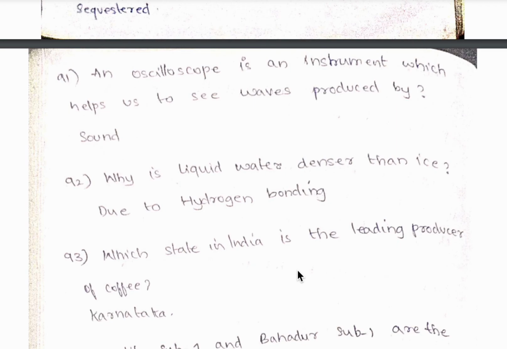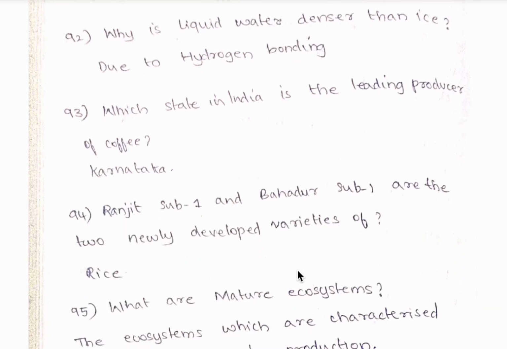91st question, an oscilloscope is an instrument which helps us to see waves produced by sound. 92nd question, why is liquid water denser than ice? Due to hydrogen bonding. 93rd question, which state in India is the leading producer of coffee?